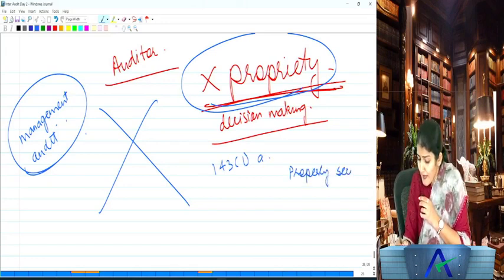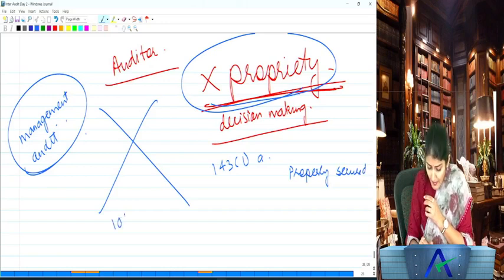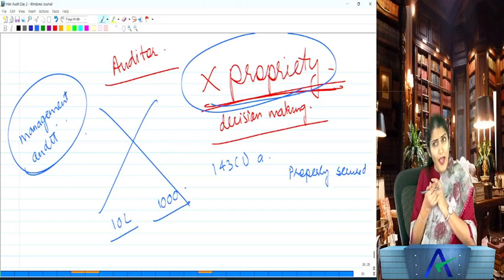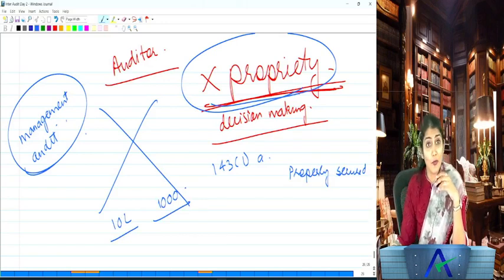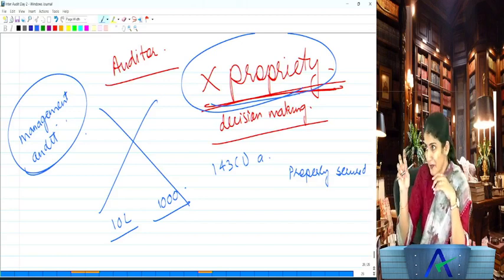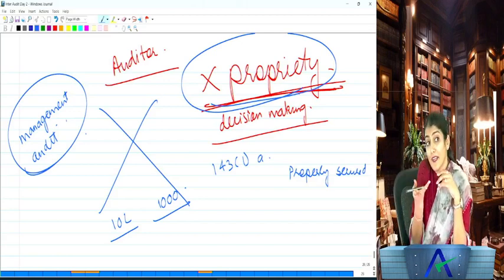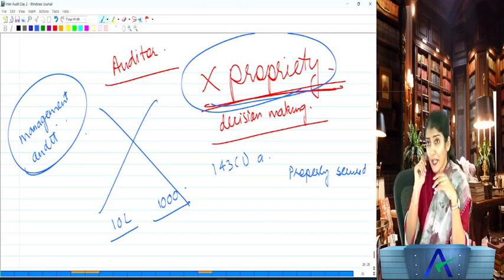So the company has given a loan of 10 lakh. And they have taken a security of 1,000. Actually, I should not bother, because I have nothing to do with the decision making of the management. I just told you, as an auditor, I am not concerned with the propriety of business conduct.